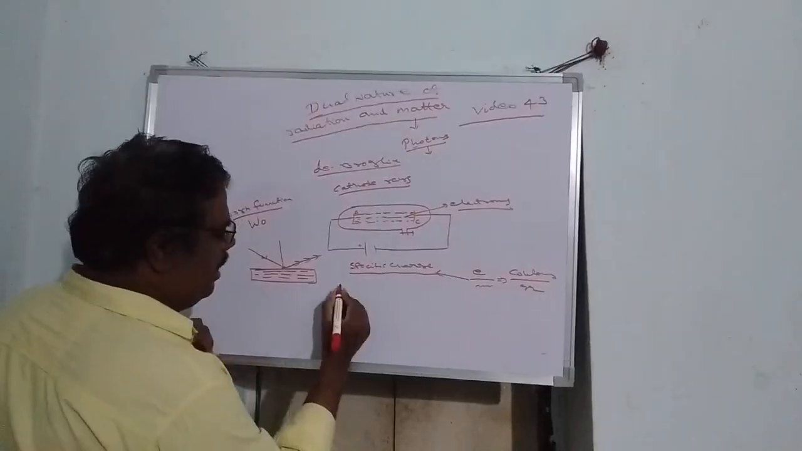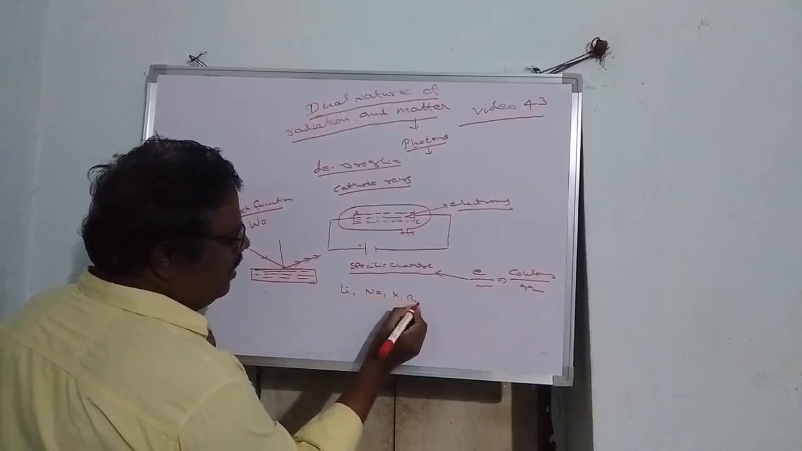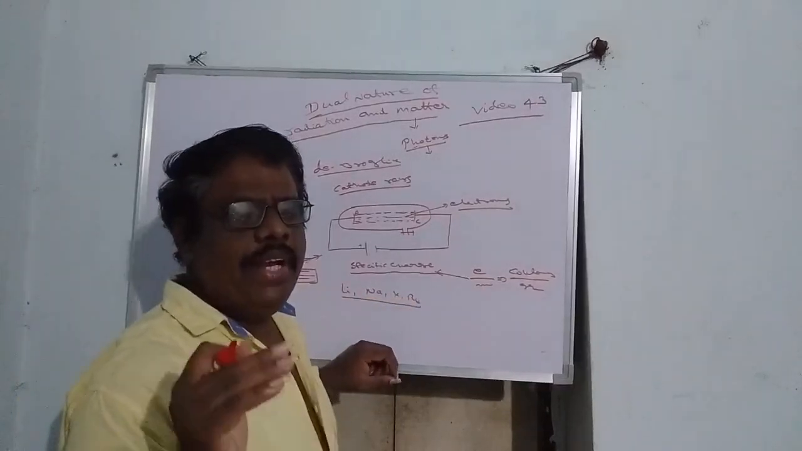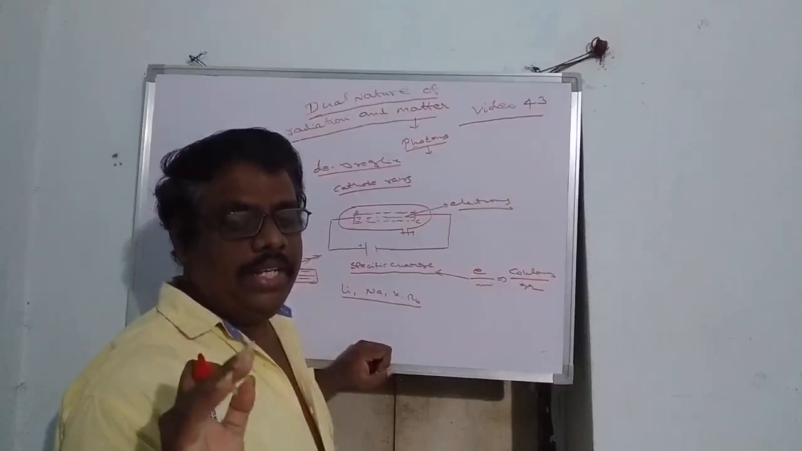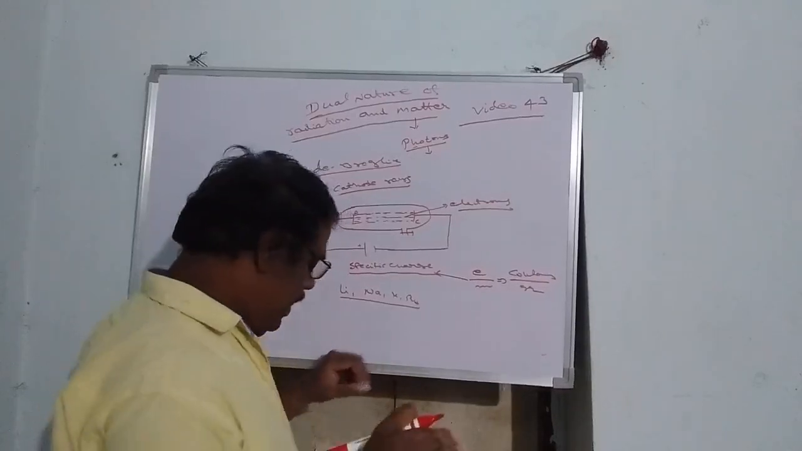What are the alkali metals? Lithium, sodium, potassium and rubidium. These are all the alkali metals. So their work function will be very low. Even with ordinary visible light, they can emit electrons. These are called photoelectrons, and that effect is called the photoelectric effect.